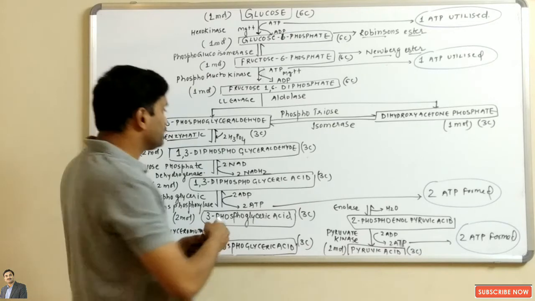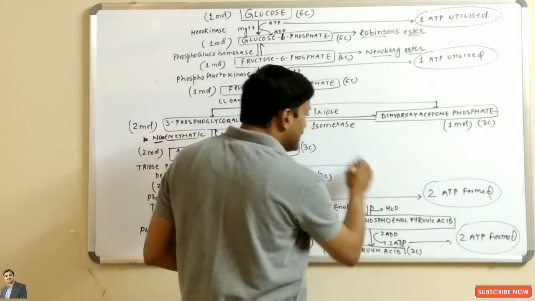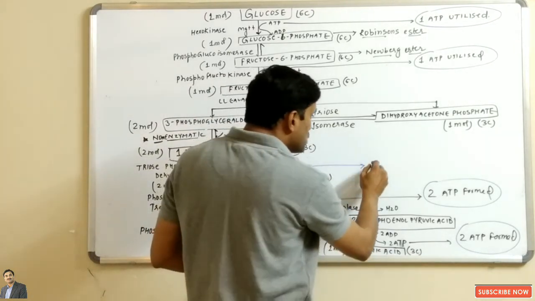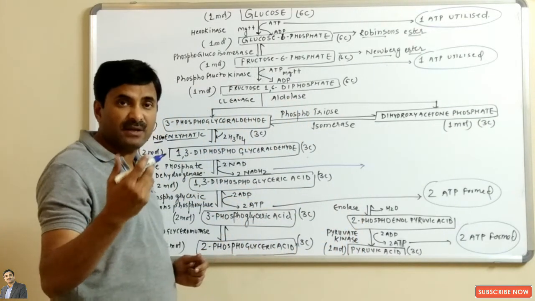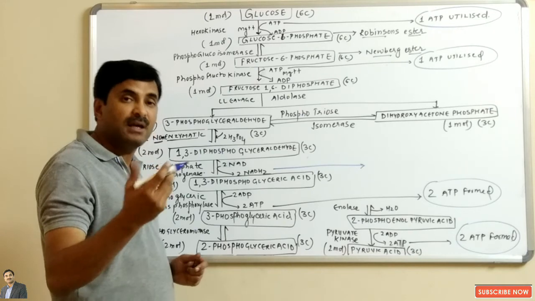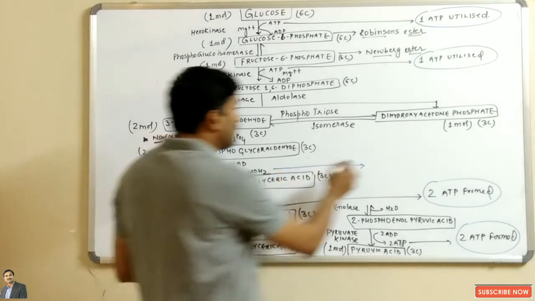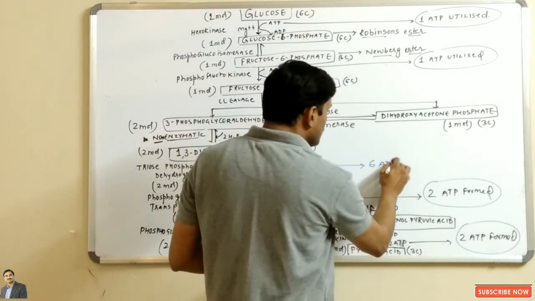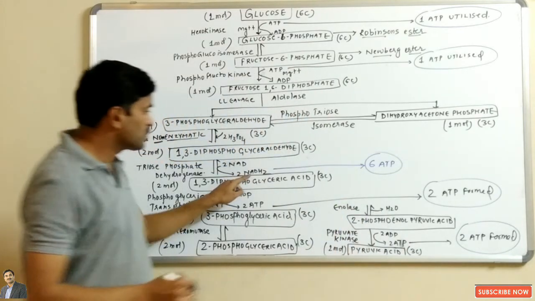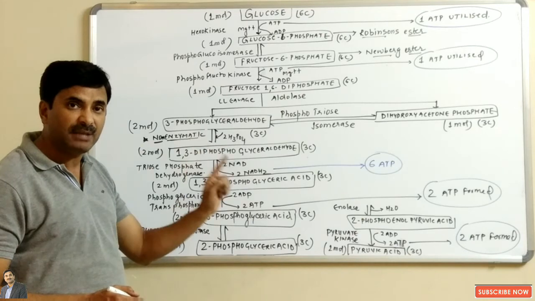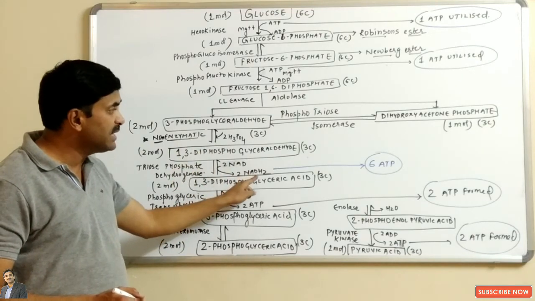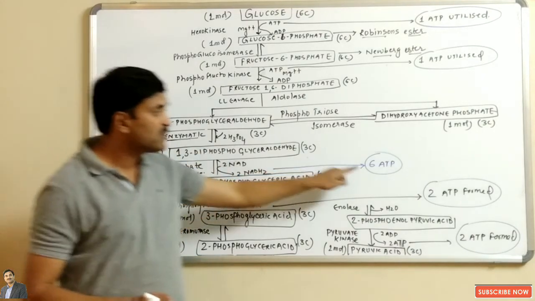And also these 2 molecules of NADH2, in oxidative phosphorylation, in the presence of oxygen, can form how many ATPs? 6 ATPs. Why? Because we must know that 1 NADH2 equals 3 ATP. So 2 molecules of NADH2 equal how many ATPs? 6 ATPs.